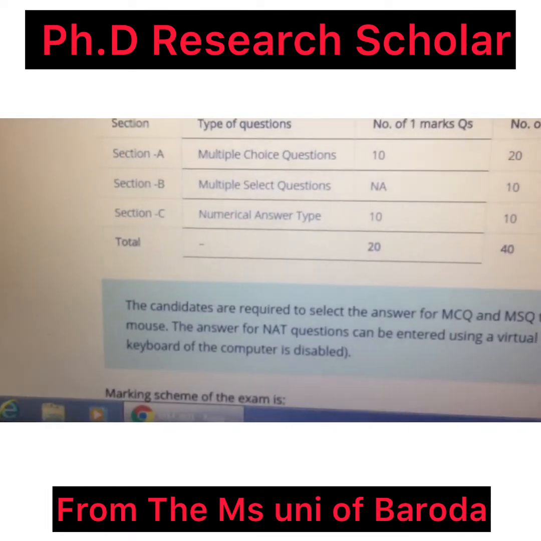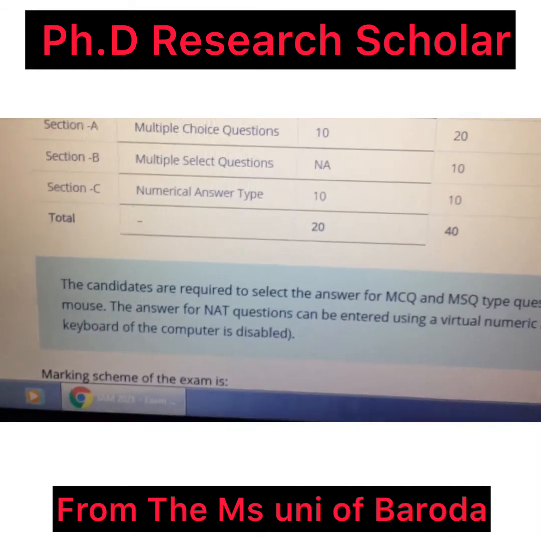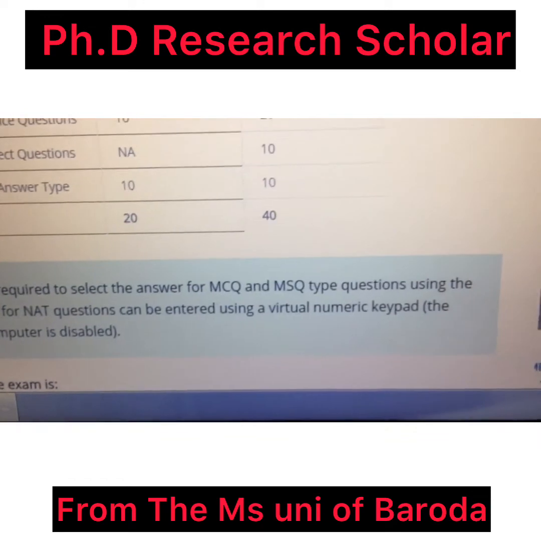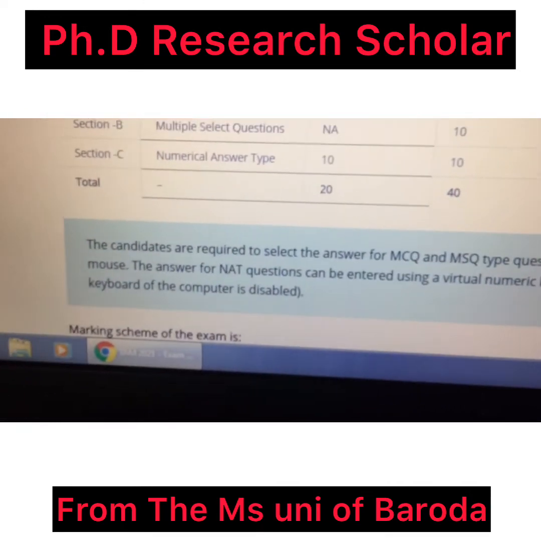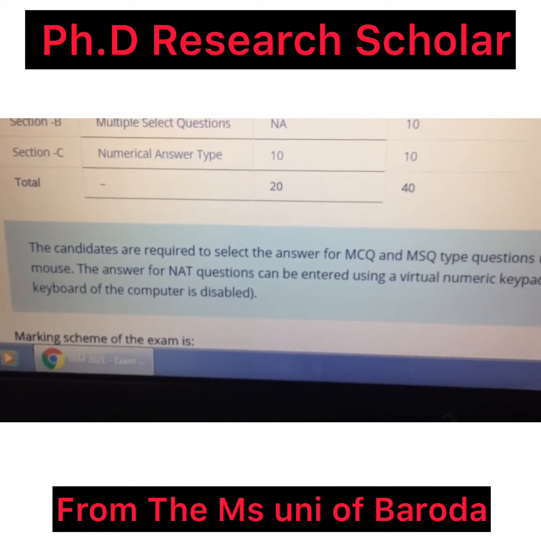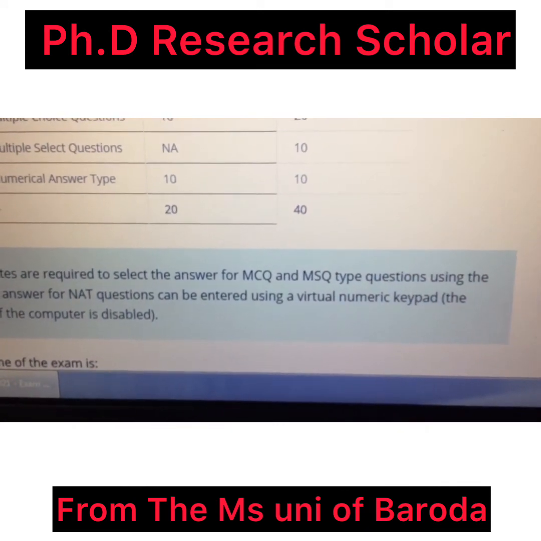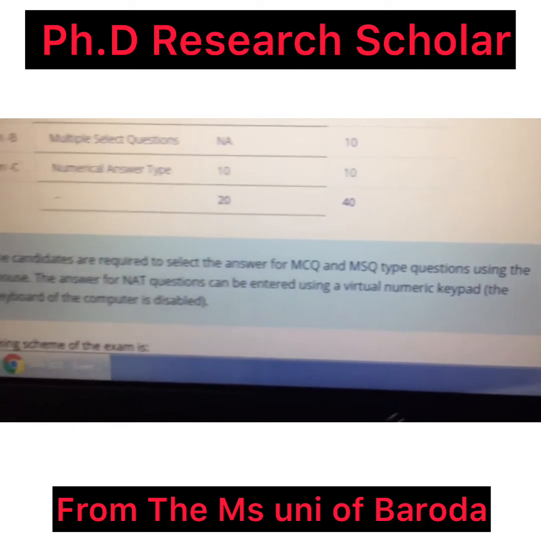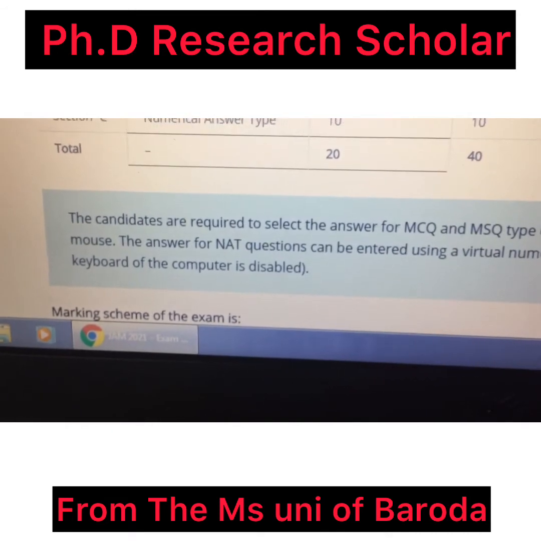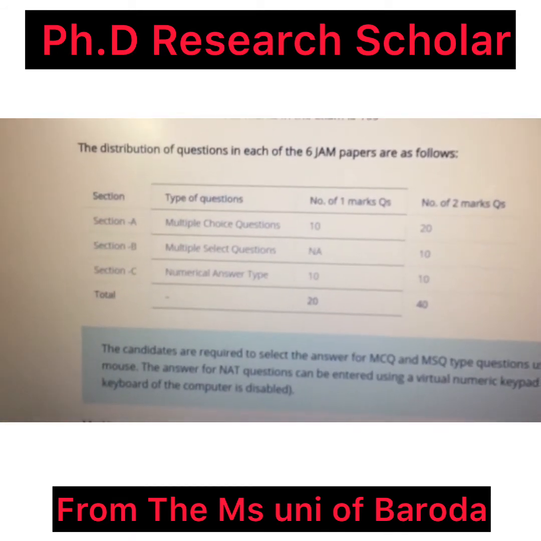So please note down here: candidates are required to select and enter the answer for MCQ and MSQ type questions, and the answer for NAT questions can be entered using the virtual numerical keypad. The keyboard of the computer is disabled. Please guys, all the information is provided here.